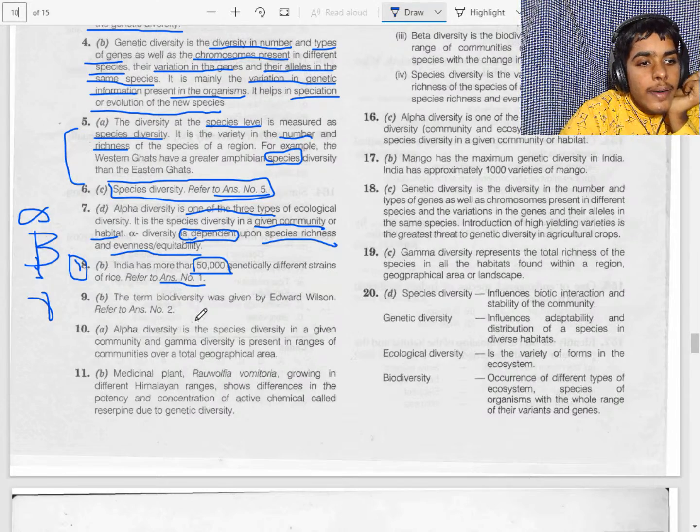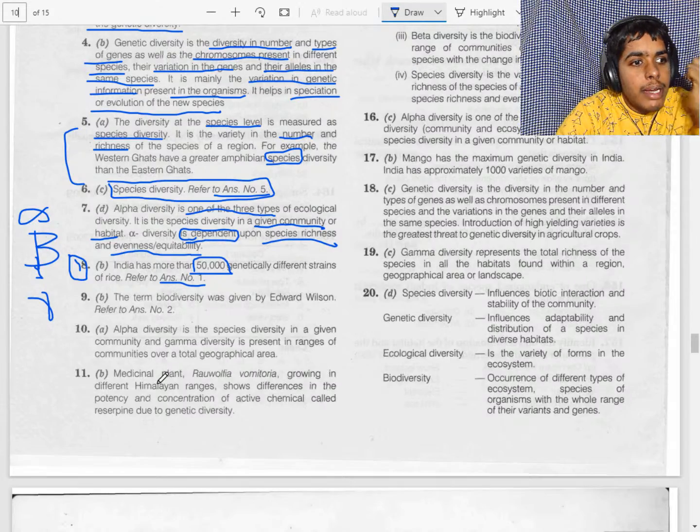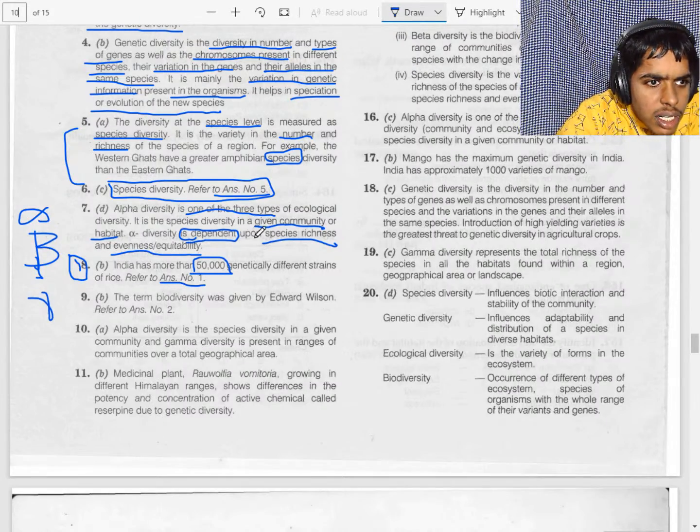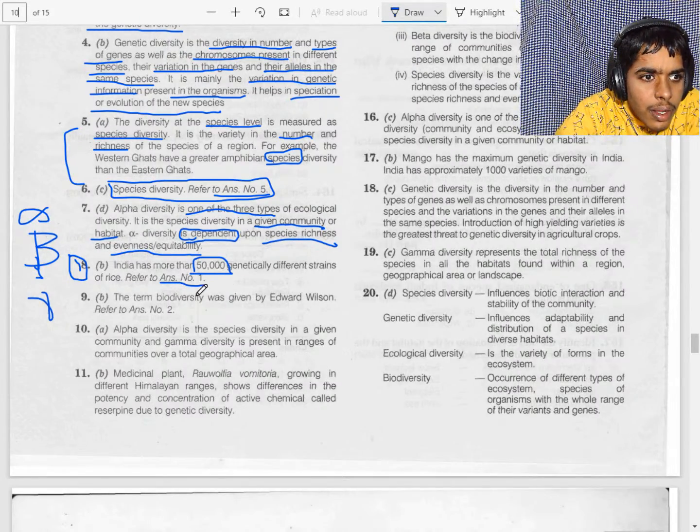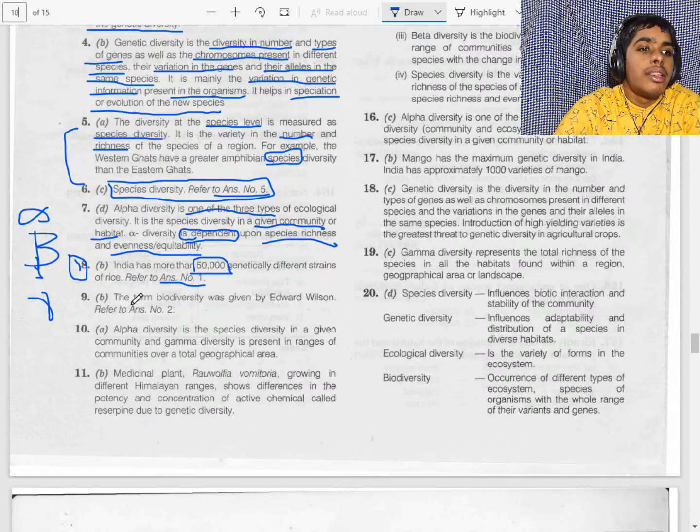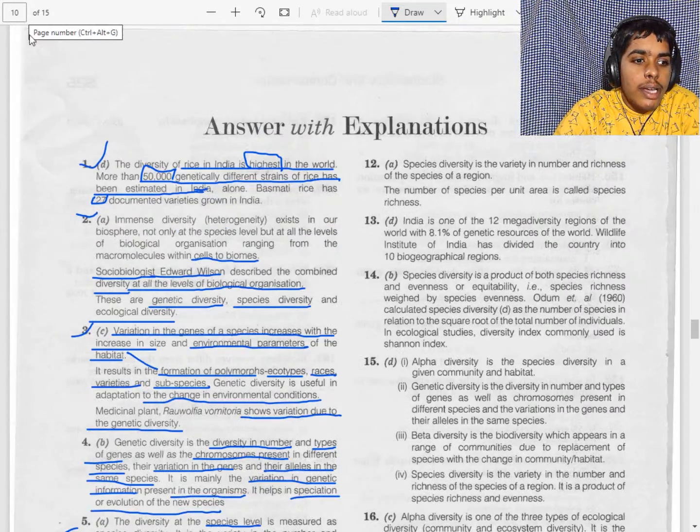Okay, yes, our answer is correct. This is Edward Wilson. Now we want to refer to answer number 2. Edward Wilson was the sociobiologist. He described the combined diversity at all levels of the biological organization. Okay, we have completed the 9 questions.